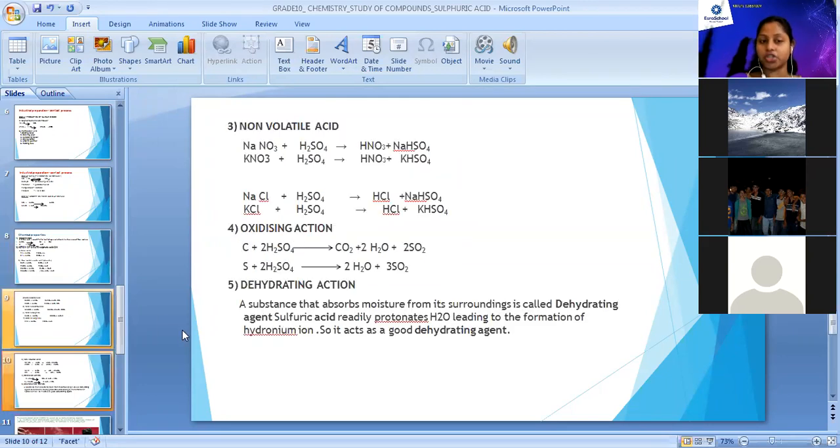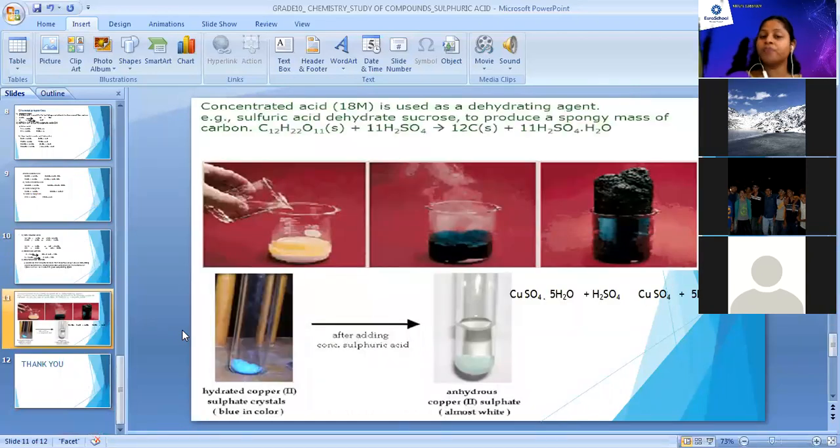Then we have done with the non-volatile nature of sulfuric acid. Sulfuric acid is a non-volatile acid as its boiling point is very high, and therefore we use it in preparation of other acids like nitric acid and hydrochloric acid. Then oxidizing action of sulfuric acid on carbon and sulfur to produce sulfur dioxide in both the reactions, and then dehydrating action on sucrose and on CuSO4 in this reaction, right? So we have done with this part of sulfuric acid in this chapter.